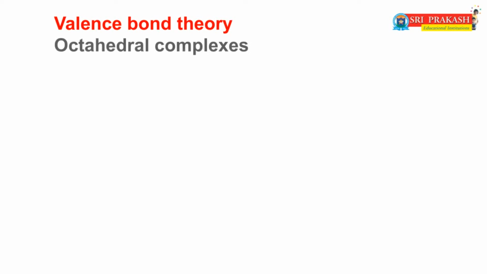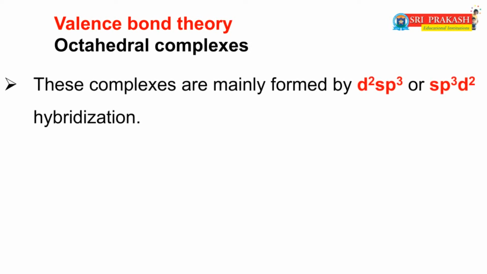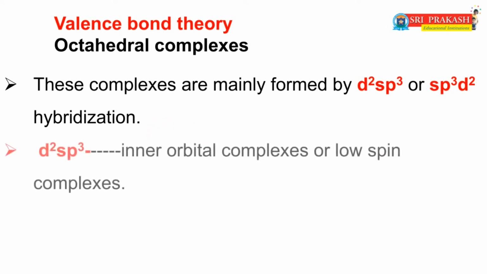You already know that octahedral complexes are mainly formed due to d2sp3 or sp3d2 hybridization. If the complexes are formed due to d2sp3 hybridization, then those octahedral complexes are called inner orbital complexes or low spin complexes.